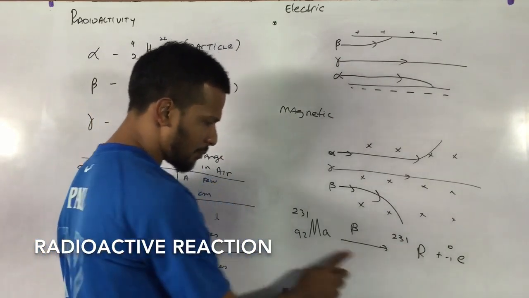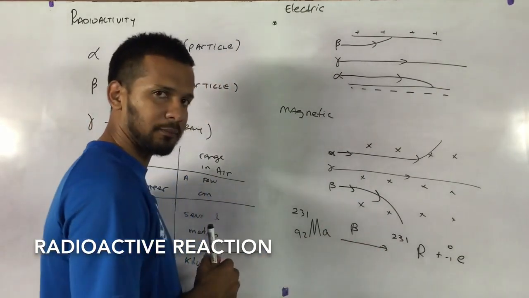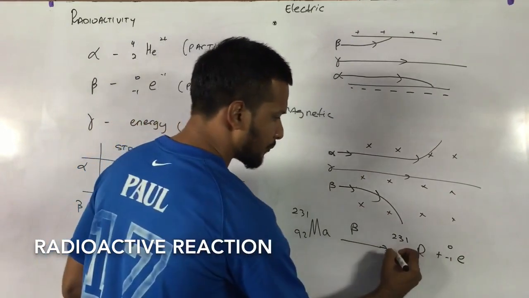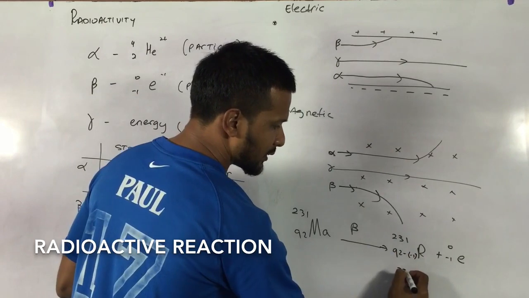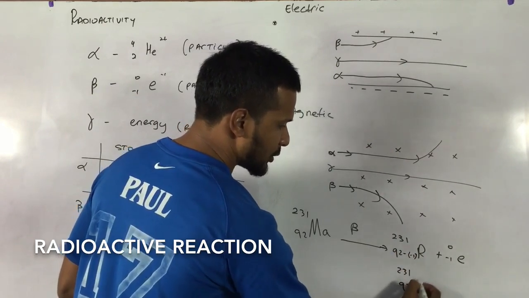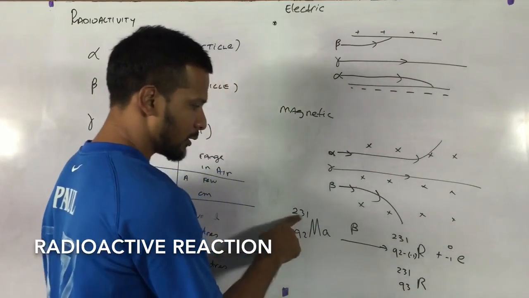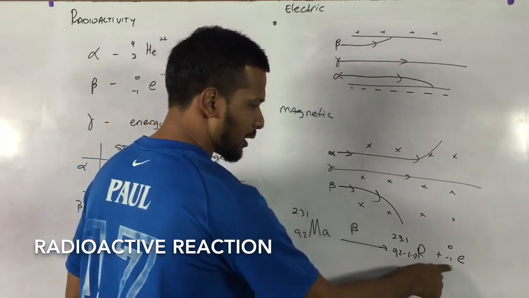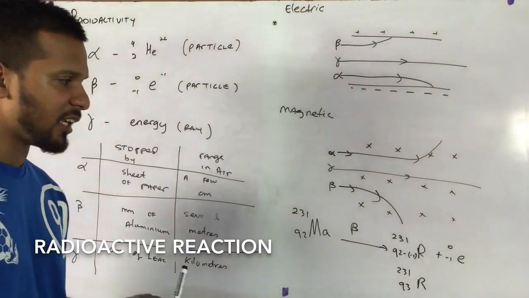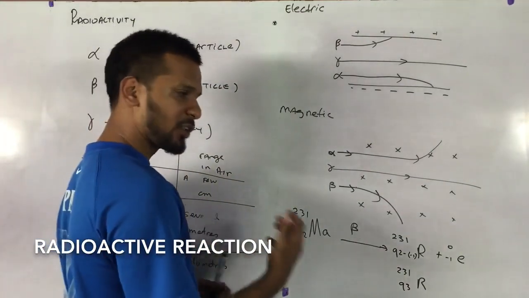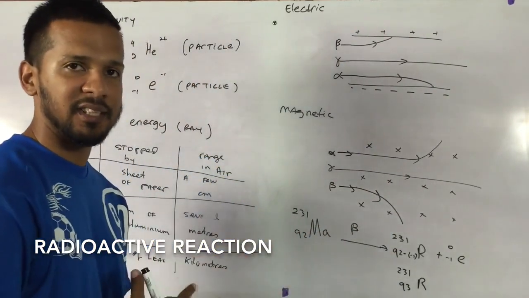This plus this must be equal to 92. So this value here is what? Very good. It's 92 plus 1, which is 93. Let's check it again. 231 plus 0 is 231, very good. 93 plus minus 1 is 92. So that's the way you balance these equations based on the particles that you lose. Let's make sure the reactants and the products, the mass and the atomic number add up to be the same.